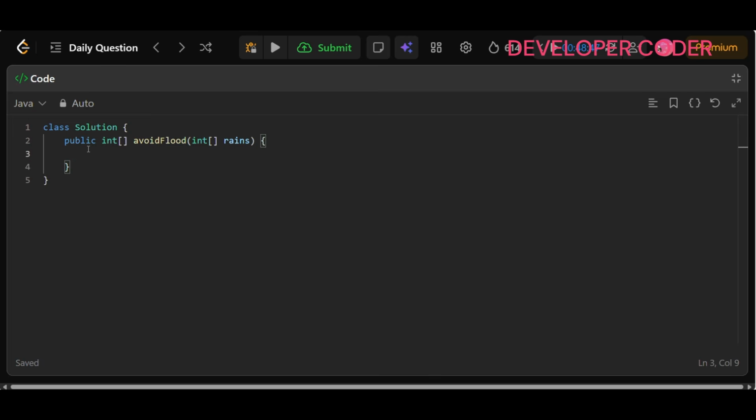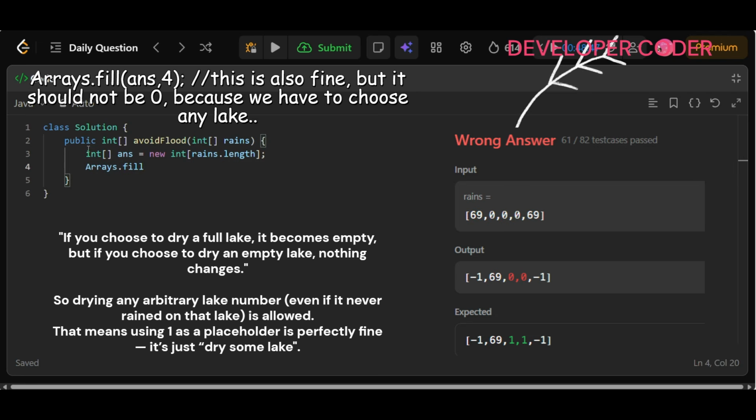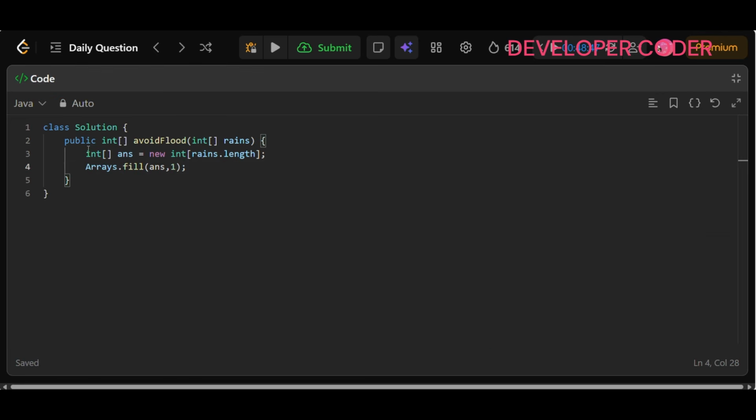So first is the result array. It will hold -1 for the rain days and lake numbers for the dry days. For that purpose I am going to create this answer: new int, and here I'm simply going to write rains dot length. Done. Now after that, you can fill those values with Arrays dot fill. I am filling all these values with 1 here, a default arbitrary fill for the dry days. We need to update it later on.